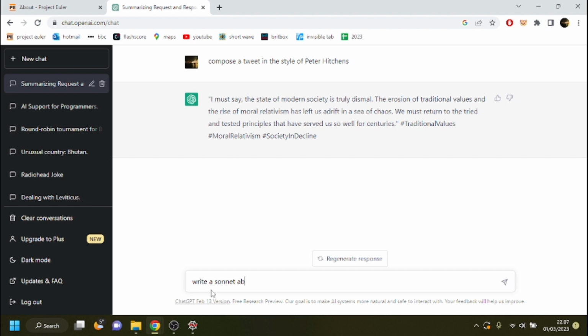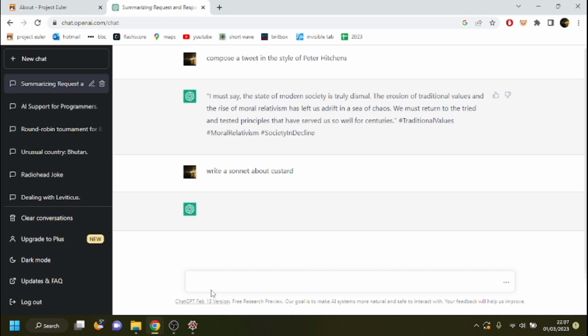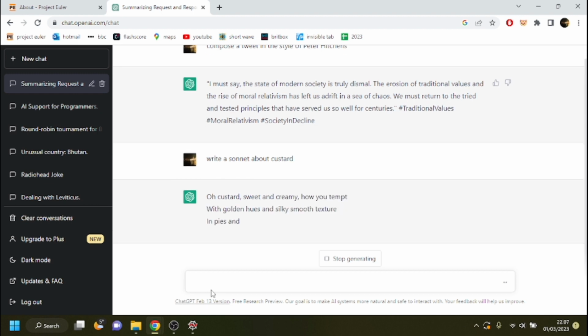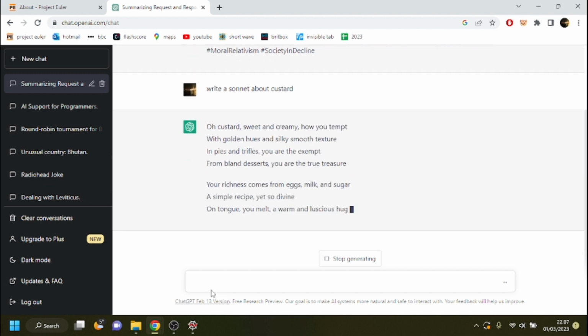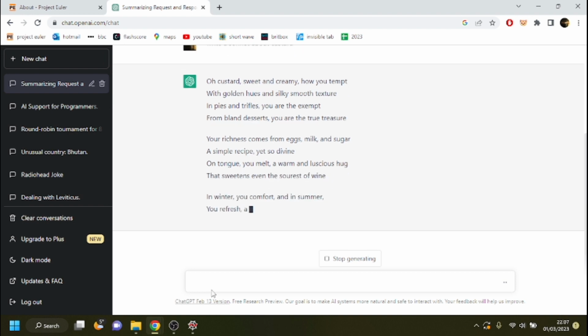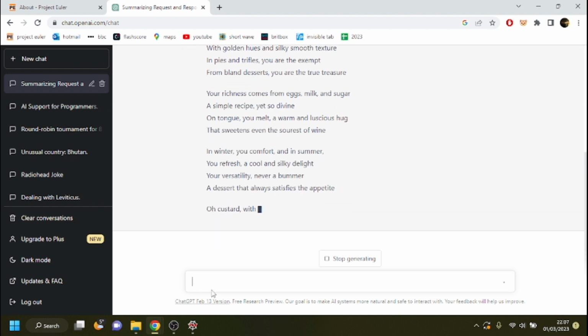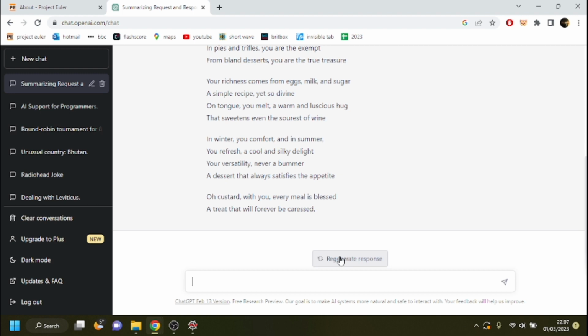Write a sonnet about custard. There you are. And it will generate a nice little custardy sonnet. There we are. Okay, so can it solve Project Euler problems?